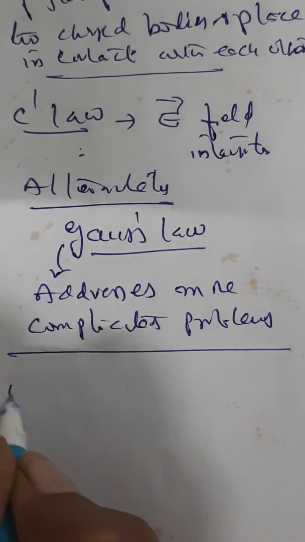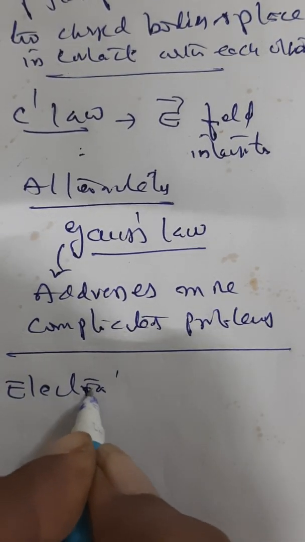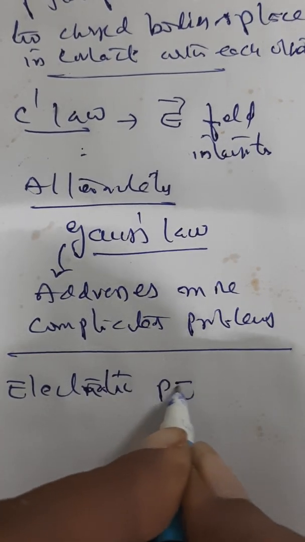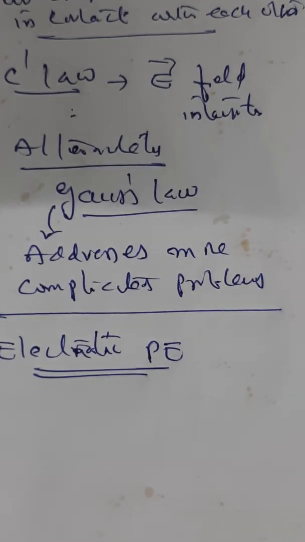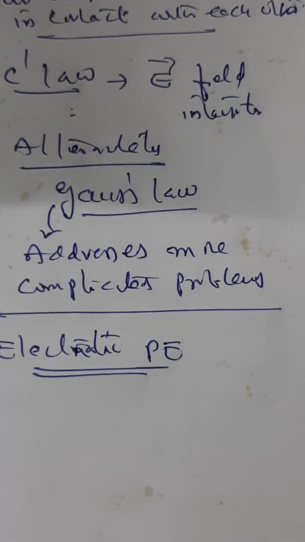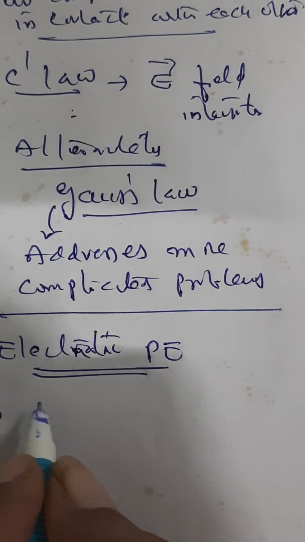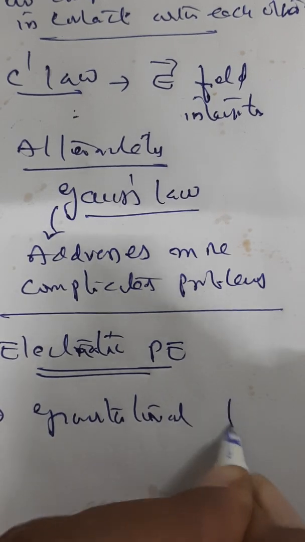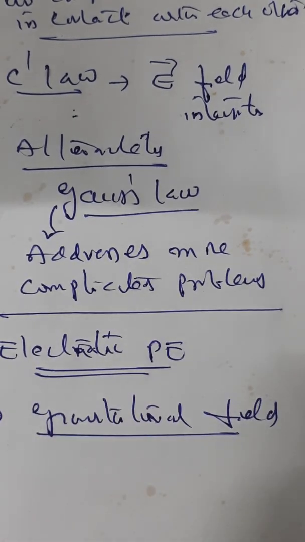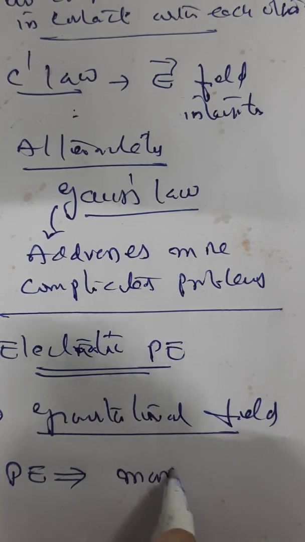Now we'll go on to understand further about electrostatic potential energy. What is electrostatic potential energy? We know that if you take a gravitational field, the potential energy comes because of mass.